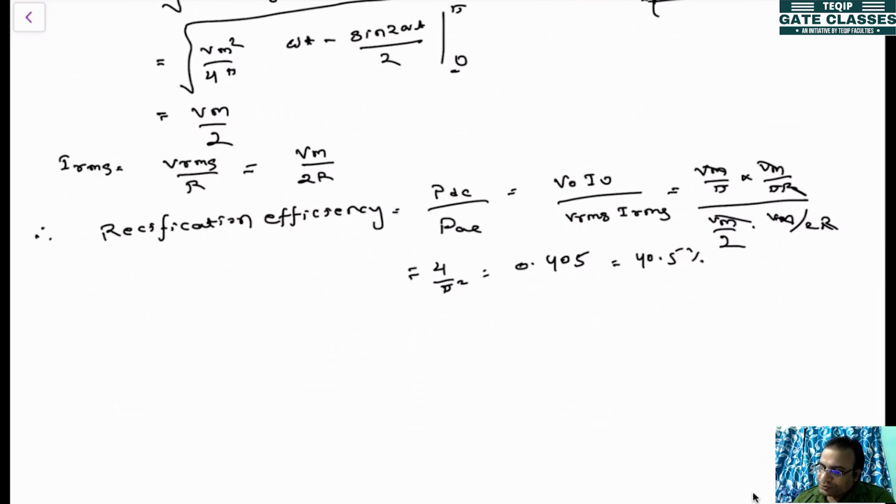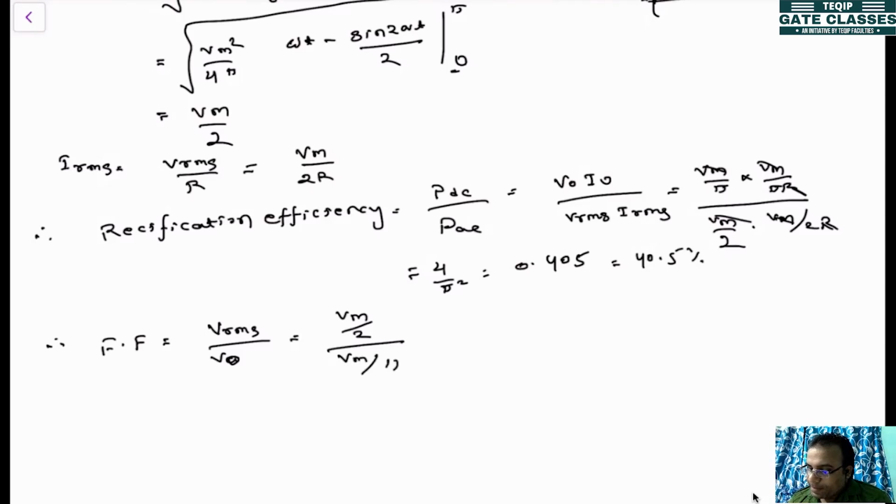Similarly, the next factor that we will calculate is the form factor. Form factor is VRMS divided by V average, that is V0. VRMS is Vm by 2, V average is Vm by pi.